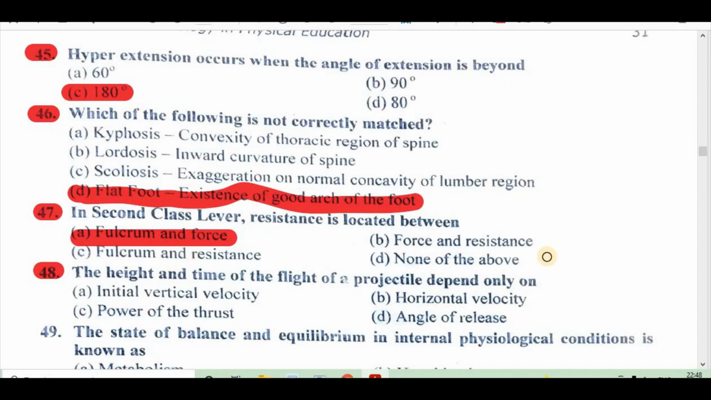Question 48. The height and time of the flight of a projectile depend only on A, initial vertical velocity, B, horizontal velocity, C, power of the thrust, D, angle of release. Right answer is D, angle of release.